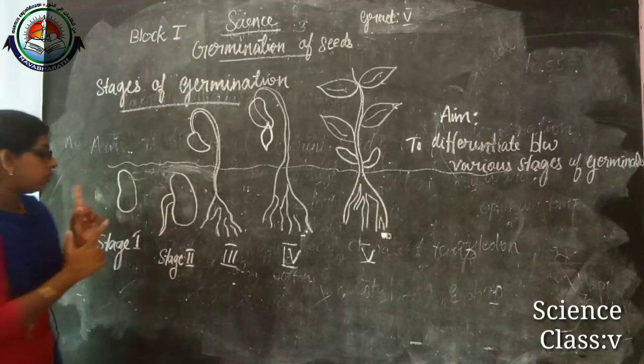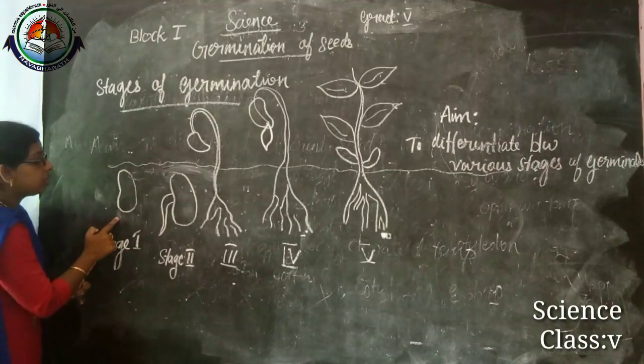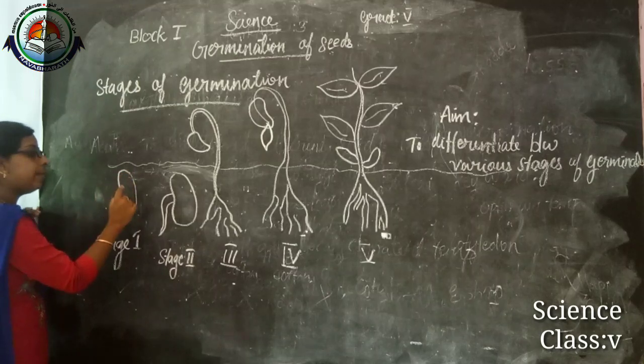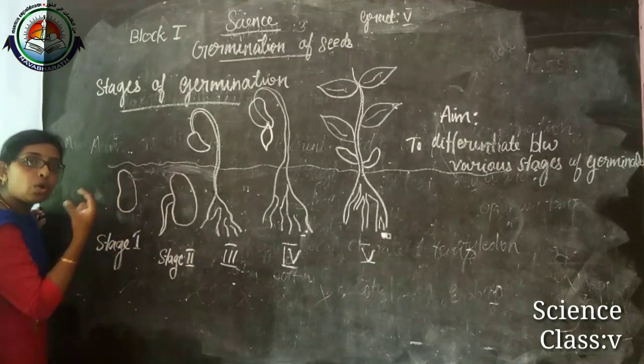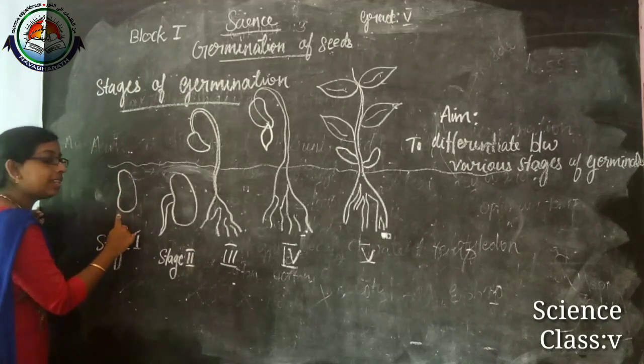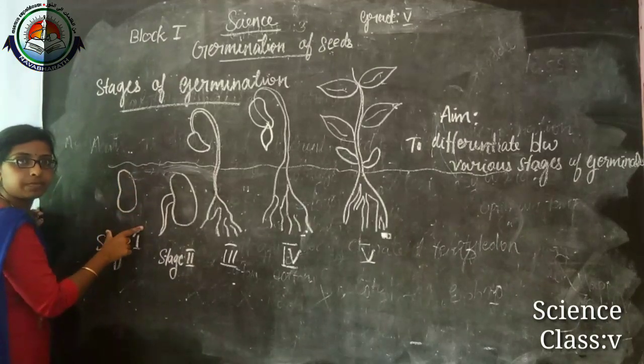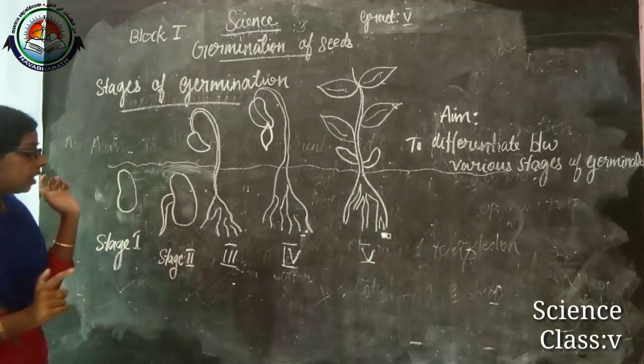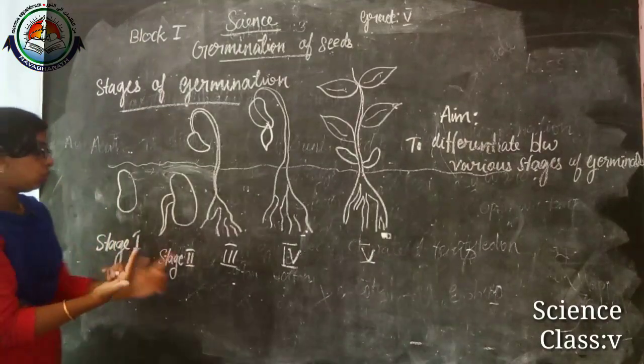This is the first stage. If we sow the seed, the seed absorbs the water and the seed pod bursts. Burst means the seed pod removes.